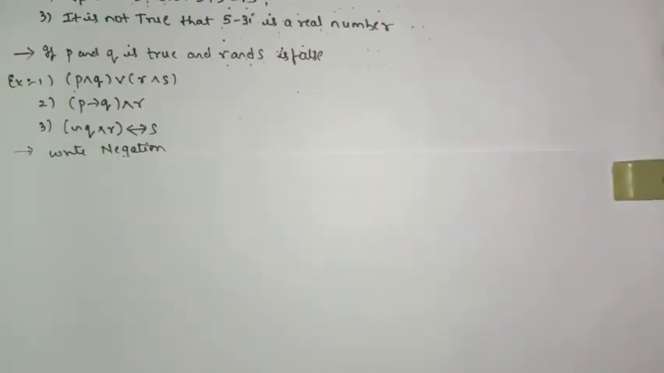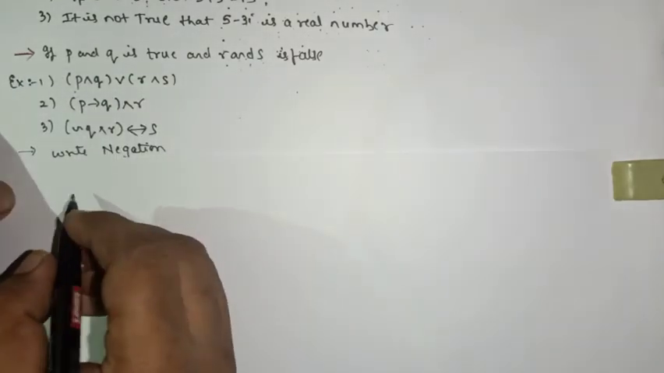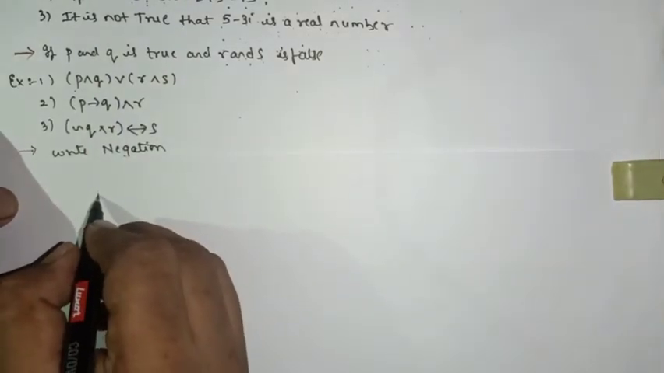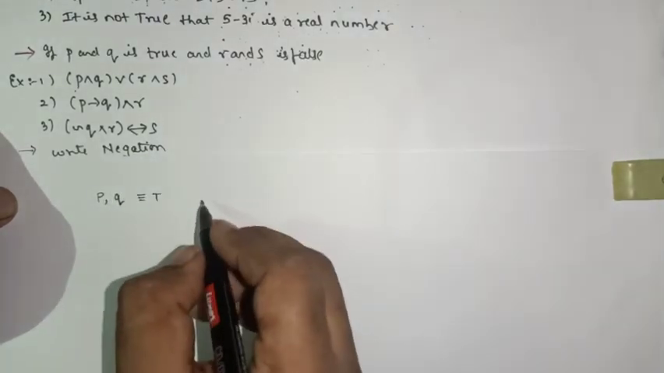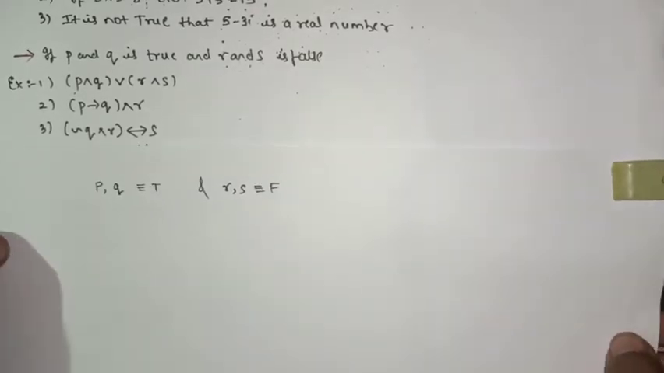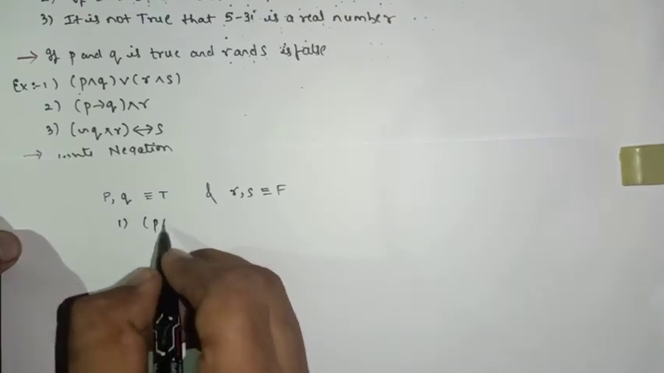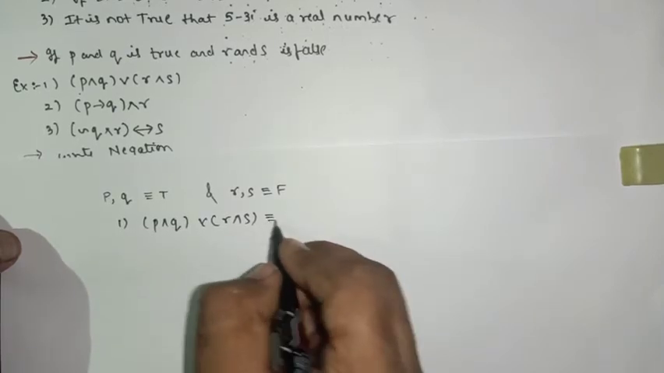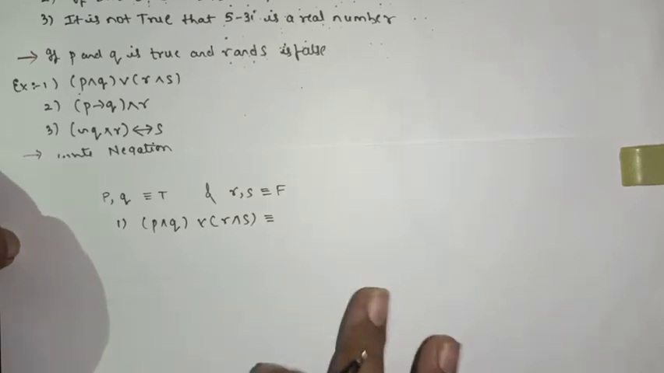Okay, so now we'll move on to the next question, the fourth. Here, P and Q are true, and R and S are false. The first question is given: (P and Q) or (R and S), and you have to find the answer of this pattern. Now, without using the truth table, you have to find the answer.